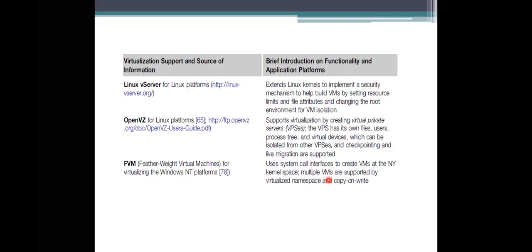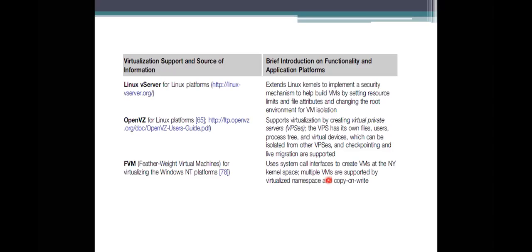Next one, OpenVZ, open virtualization, is also for the Linux platforms. The previous one does not provide private servers, but here it provides a private server environment, also known as VPSs. This private environment allows a user not to depend upon the host operating system. It has its own files, its own set of users, because it is a server now, plus virtual devices, migrations, and anything used for computation will be at this private end.